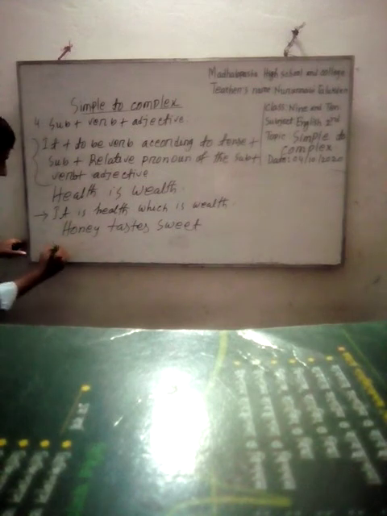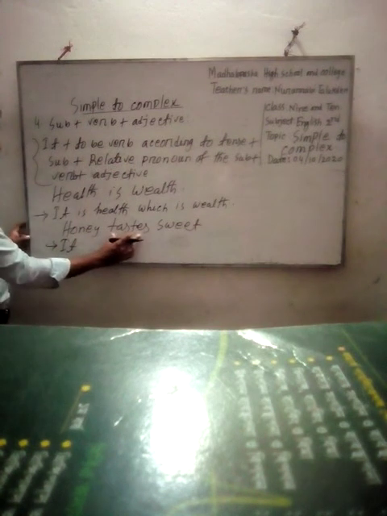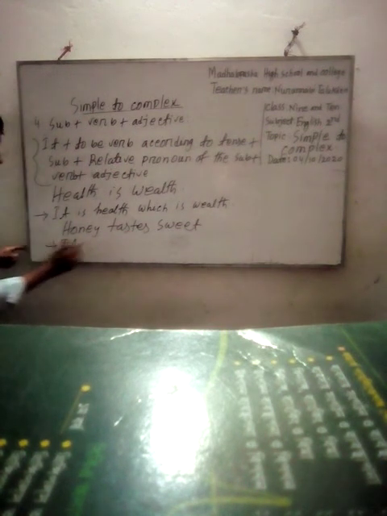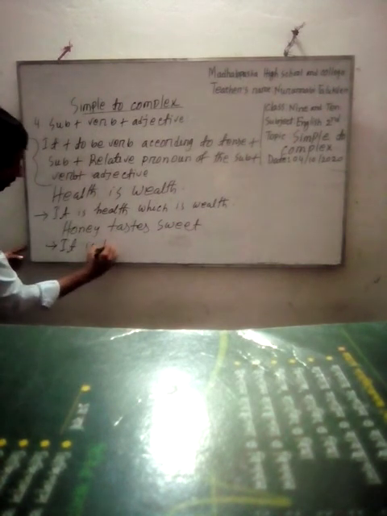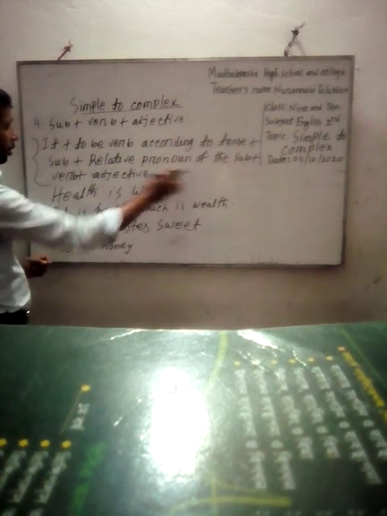First, it. Then to be verb according to tense. As this is present indefinite, we will use am, is, are. After it, we will use is. Then we will use the subject. The subject of the sentence is honey. Then we will use the relative pronoun of the subject.